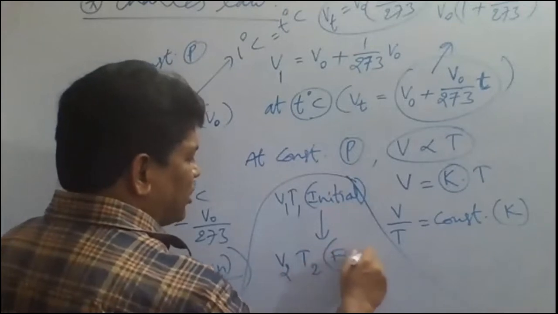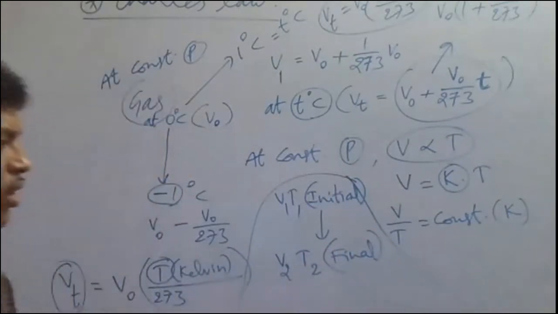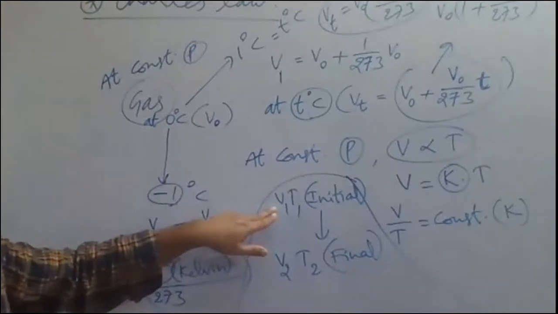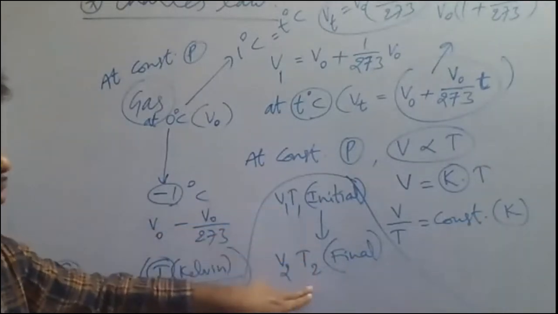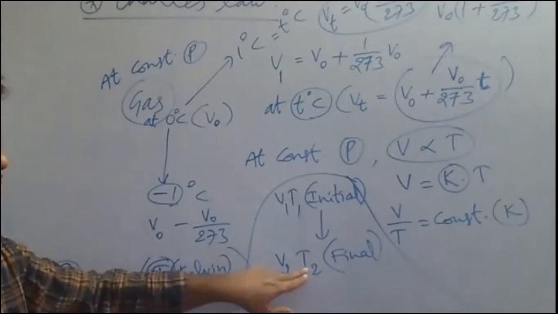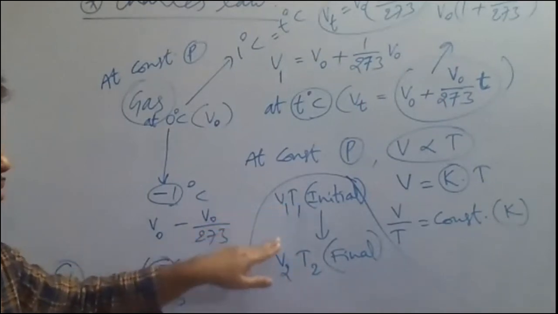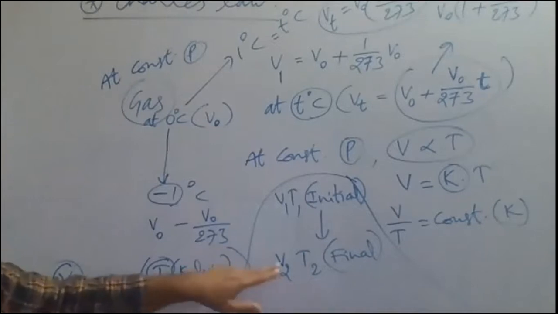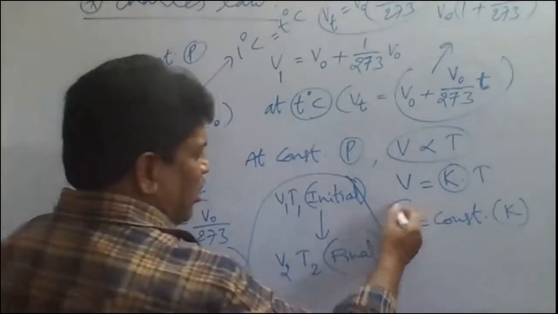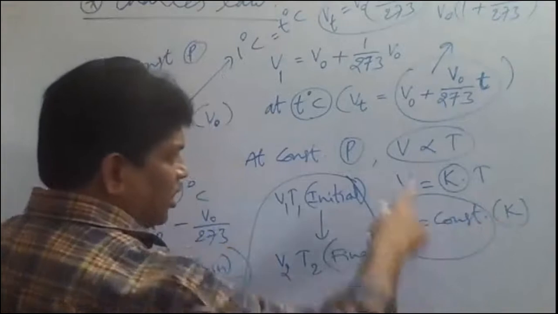So now the gas at V1 volume and T1 temperature is taken to a higher temperature, that is T2. When we increase temperature, what happens to volume? Volume also increases. According to this concept, V by T is equal to constant, according to Charles' law.